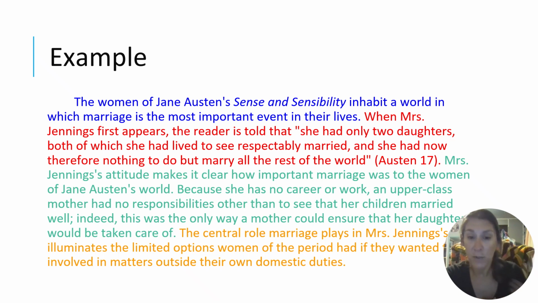This supports the topic sentence because Mrs. Jennings' attitude makes it clear how important marriage was to the women of Jane Austen's world. Because she has no career or work, an upper-class mother had no responsibilities other than to see that her children were married well. Indeed, this was the only way a mother could ensure that her daughters would be taken care of. All right, so as you can see, it's explaining Mrs. Jennings' quote and how it applies to marriage being the most important event in their lives.